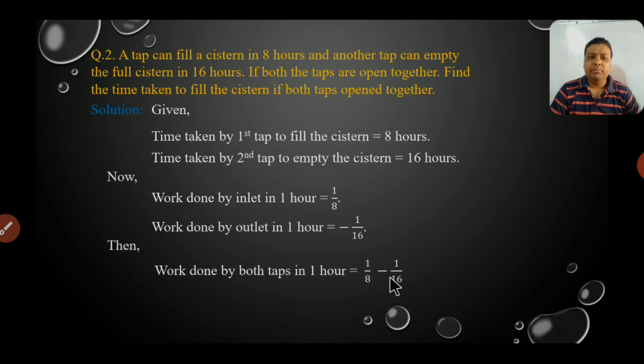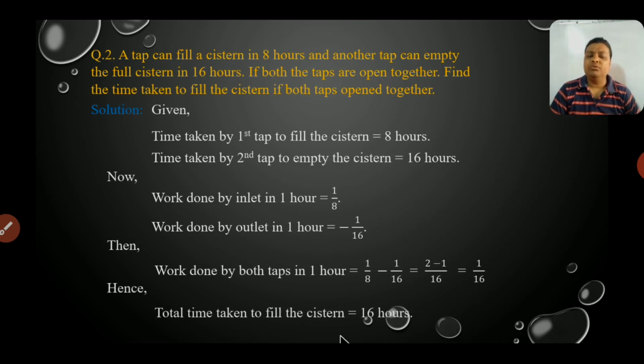1 by 8 minus 1 by 16, because 1 by 8 plus minus 1 by 16 plus minus minus. Now LCM of 8 and 16 is 16. Then 8 2 times is 16, and 16 1 time is 16. So 2 minus 1, that is 1 by 16. Now the opposite of this will be the time. So we can say that the total time taken to fill the cistern is equal to the opposite of 1 by 16, which is 16 hours. Okay students?